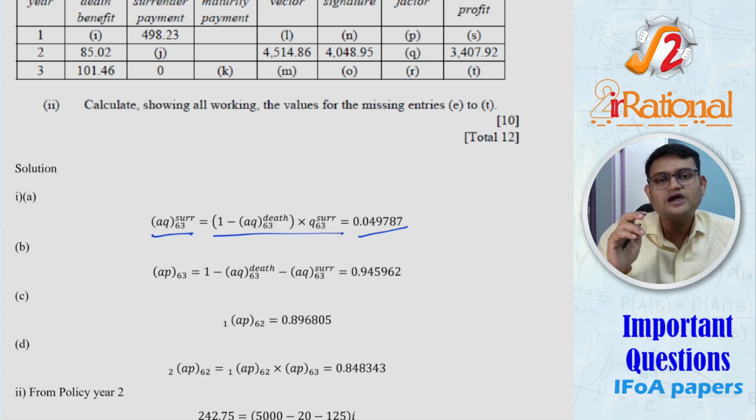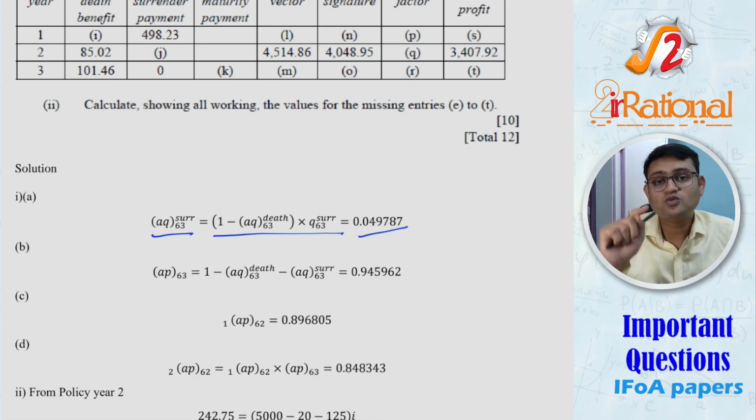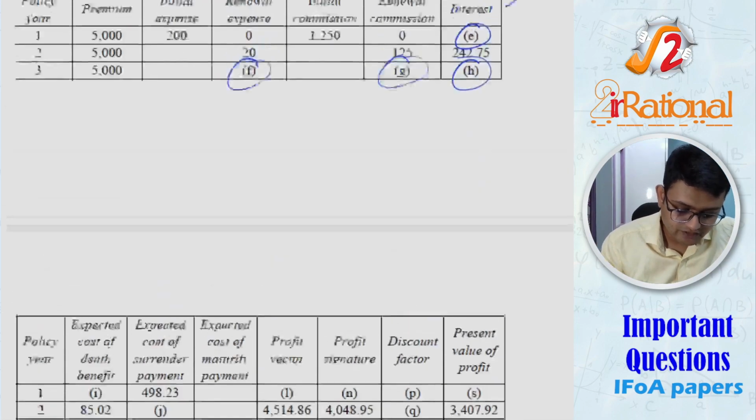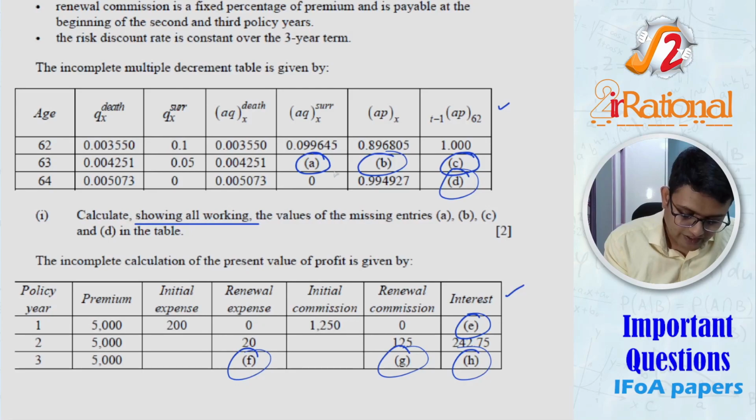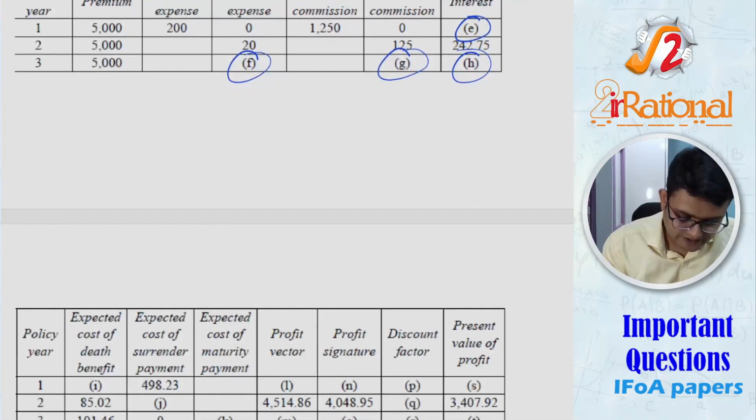But at least you don't have to calculate each and every value in the calculator and then remember, because we'll use a particular value more than once. This surrender value we are finding here in A will be required for B, and later on the surrender value will be required somewhere else as well.